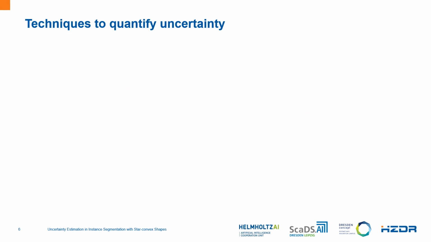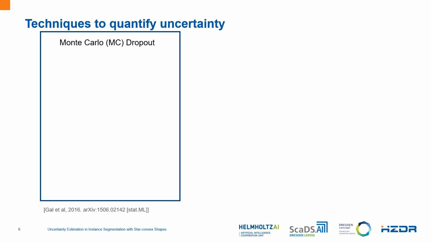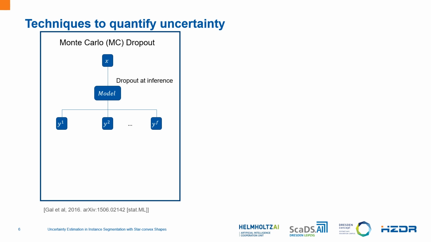There are many approaches in the literature to quantify uncertainty, but we will restrict ourselves to two approaches. The first approach is Monte-Carlo Dropout, where we have an input during inference and pass it through the model, where the model uses dropout not only during training, but also at the time of inference. So every forward pass through the model gives us a different output for the same input.